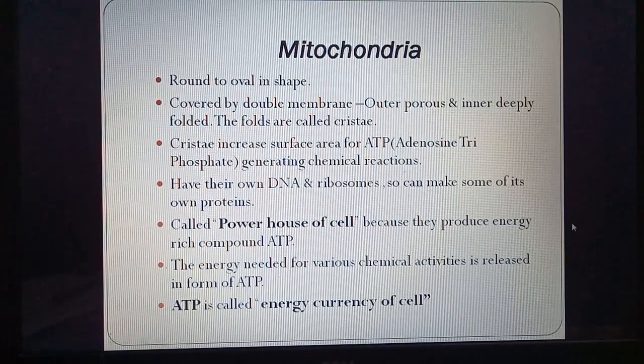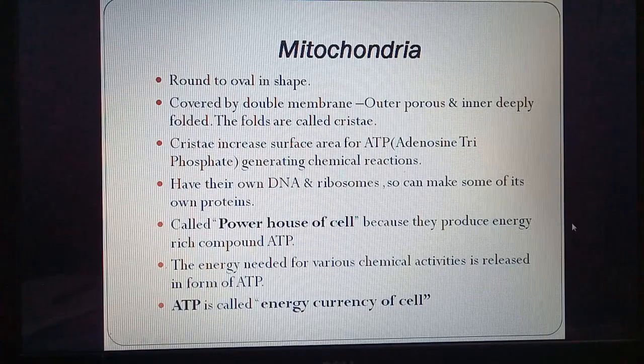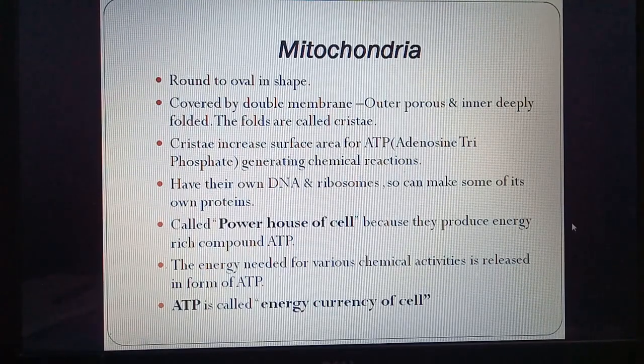Mitochondria. This is the next organelle. They are round or oval in shape. So they may be of different shapes. It is covered by a double membrane. The outer layer is porous, which allows materials to enter and exchange of material. The inner is deeply folded. The inner membrane is folded and it forms finger-like structures called cristae.